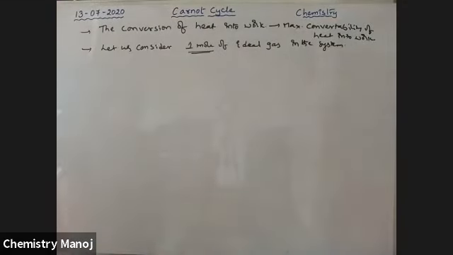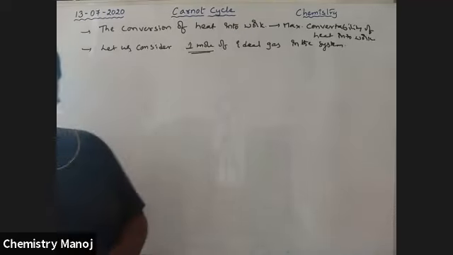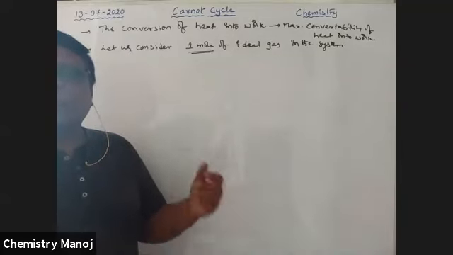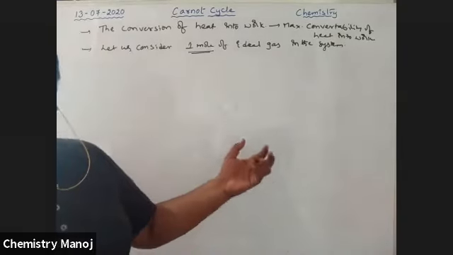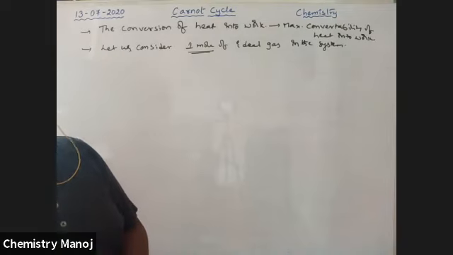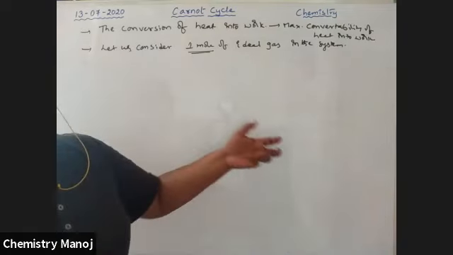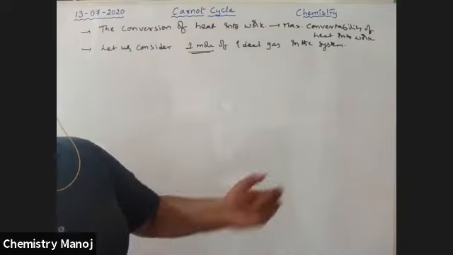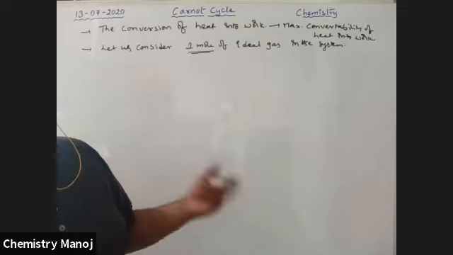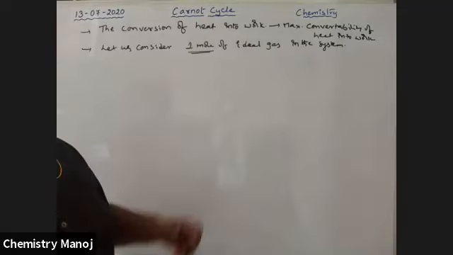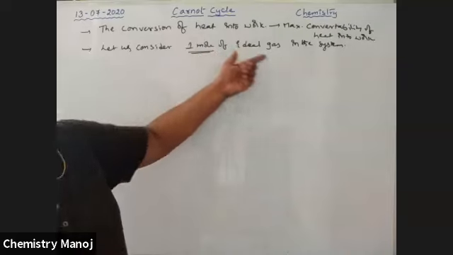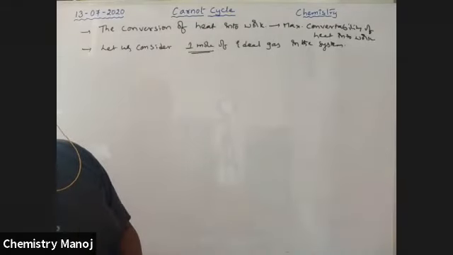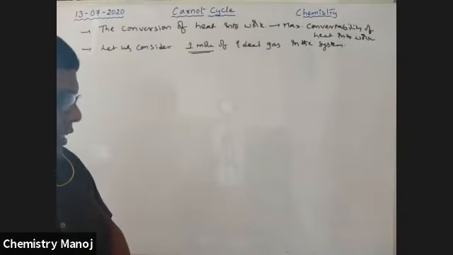How much heat energy is converted into work, how much maximum is possible, and how much is the efficiency of the cycle, the process to convert that supplied heat into work. How much heat is supplied, how much work is done, and so how much is the efficiency of that engine. All of this we are discussing here. Here we consider one mole of ideal gas in the system.